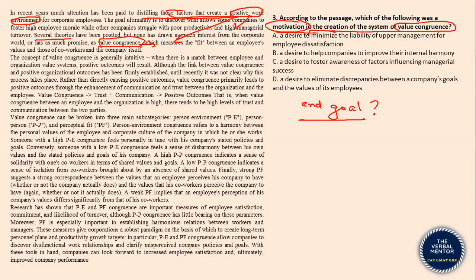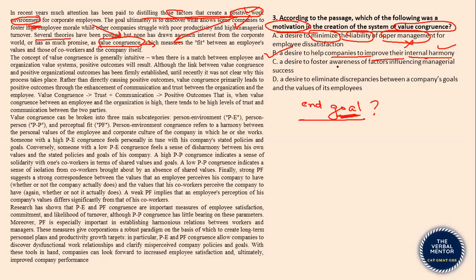Option A talks about minimizing the liability of upper management. This was not the goal behind devising the model. B, a desire to help companies to improve their internal harmony. Internal harmony refers to positive work environment. In order to help companies improve their work environment, yes, that was exactly the motivation behind value congruence theory.